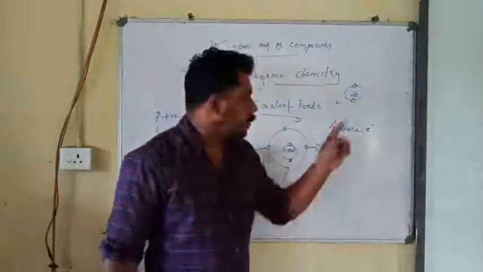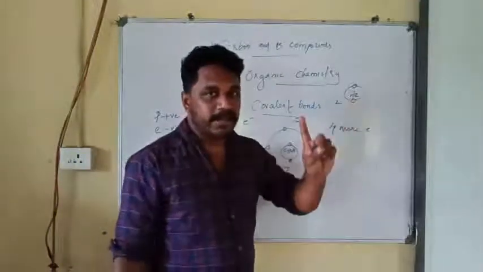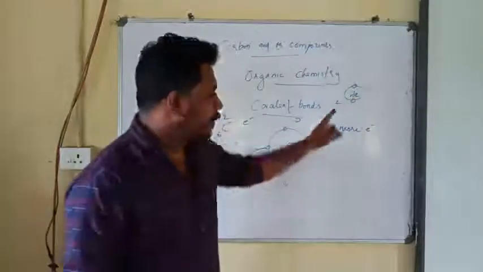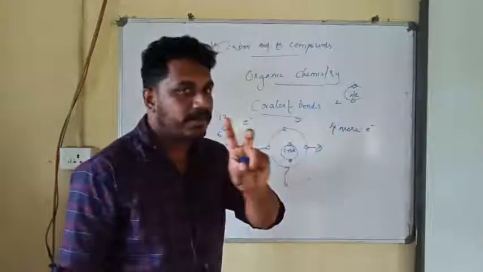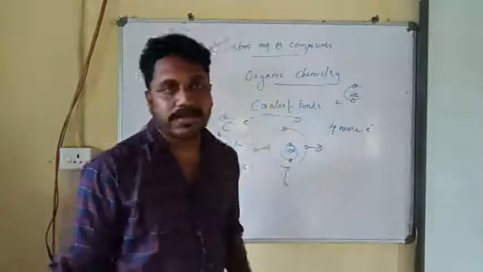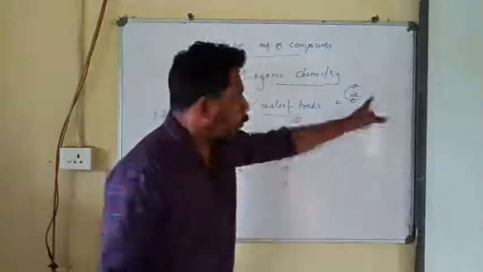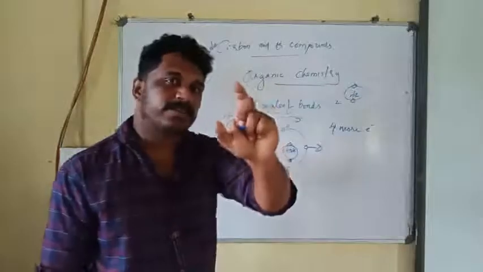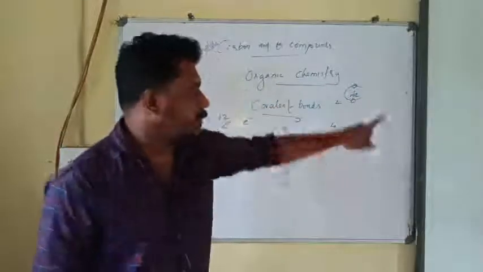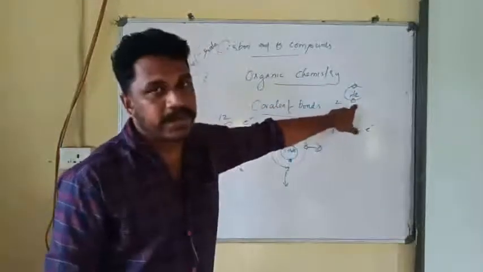Another way: we know that helium is stable, right? Helium is a noble gas. It is stable even though it consists of only 2 electrons in its outermost shell. Why is it stable? We know that the first shell can accommodate only 2 electrons, and the first shell is completely filled. That's why helium is stable.